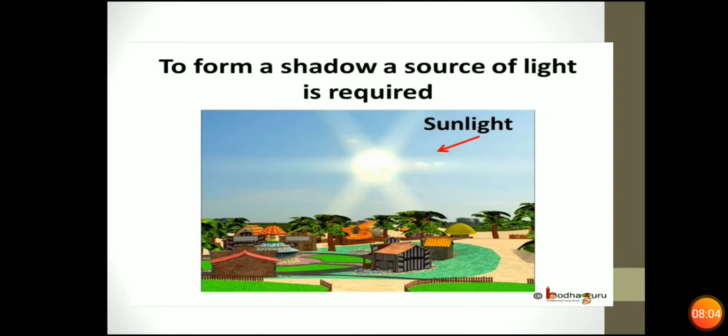What it is saying is that we cannot see a shadow in the dark. Why? Because to form a shadow we need a source of light. When there is no source of light, how could we see the shadow? For this you can do one thing: stand in a dark room where there should be no light source, not even a tube light. You should not turn on the tube light. So what you will see is that you cannot see anything in the dark room.